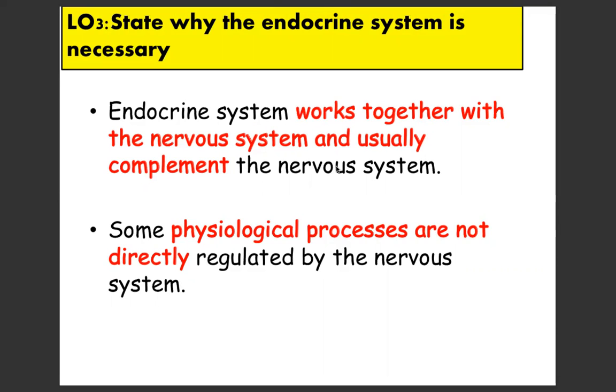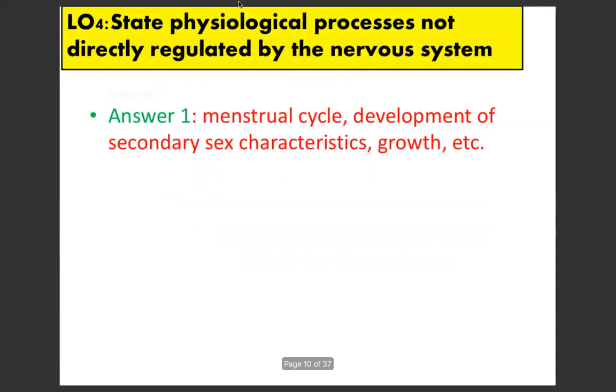Ada certain physiological processes yang handled by endocrine system. So apa dia physiological process tersebut? So the answers are menstrual cycle, development of secondary sex characteristics. Okay, secondary sex characteristics ni adalah yang berlaku waktu puberty. Okay, for both male and female, the growth, etc.